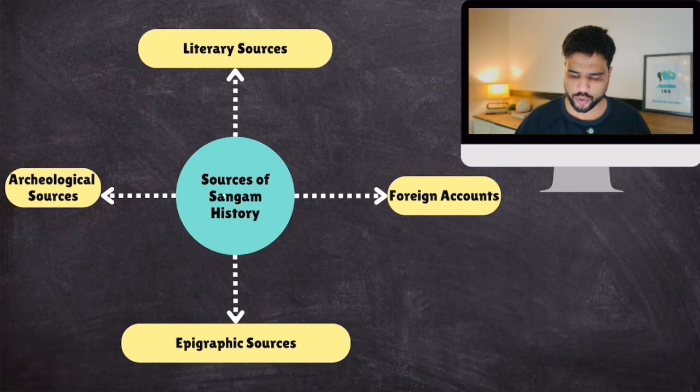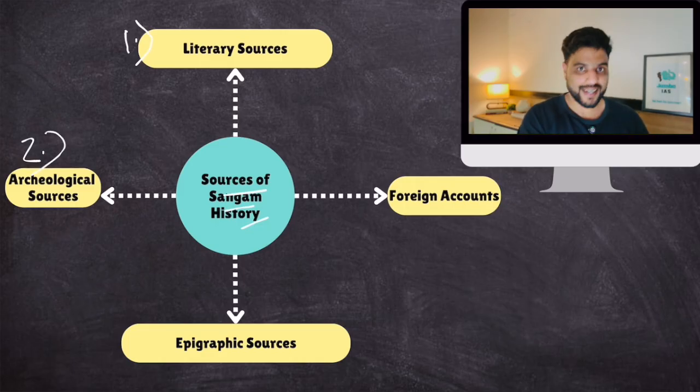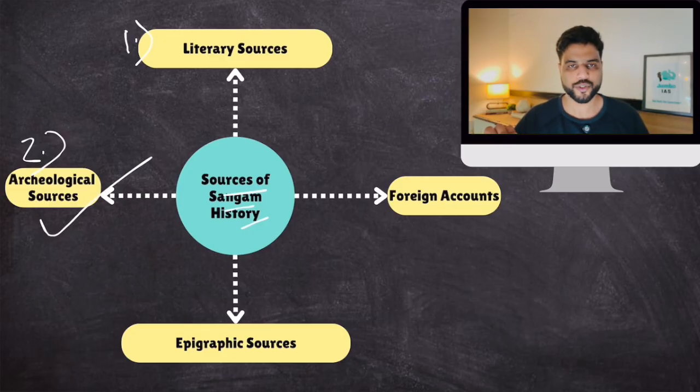So let's talk about sources of Sangam history. Number one is Sangam literature. Then number two is archaeological sources. Keeladi excavation, plus the ports of Puhar and Arikamedu were also excavated, and a lot of evidence of international trade by Sangam people was also found. So a lot of information about the Sangam age comes from archaeological sources.